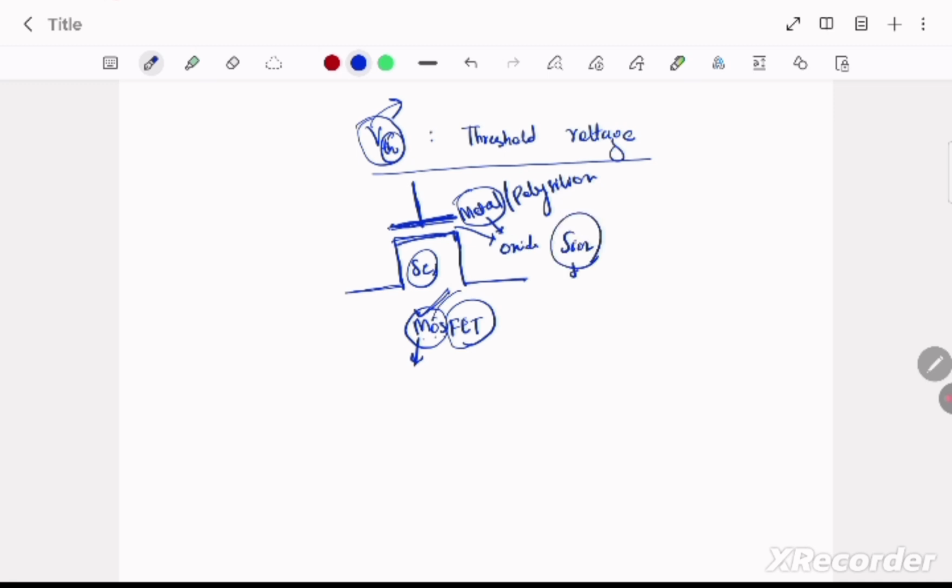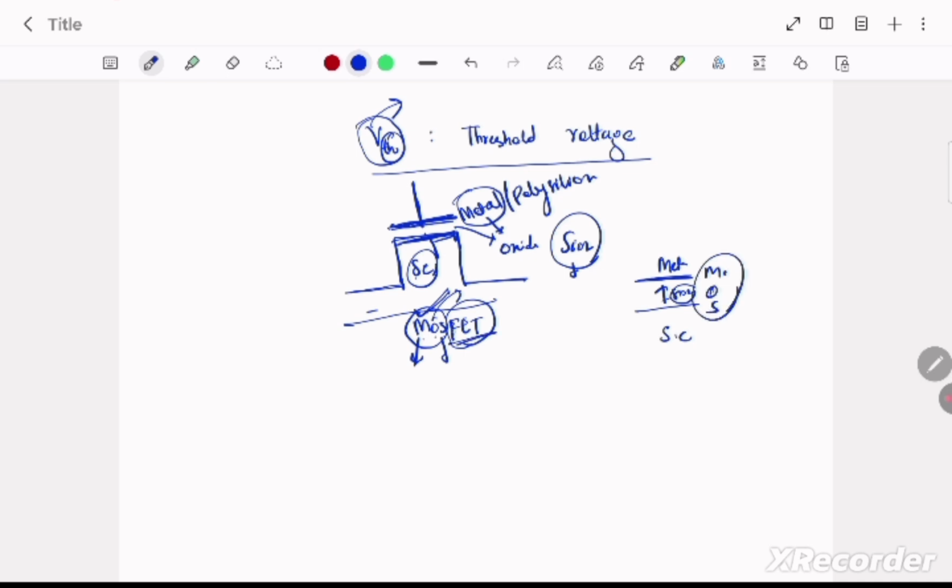So there is this metal and this semiconductor, and between these two there is silicon dioxide, that is metal oxide semiconductor.